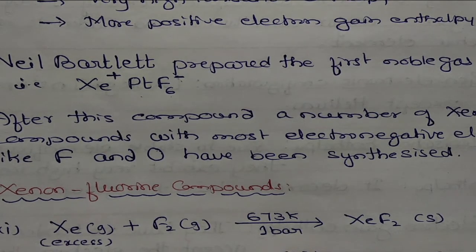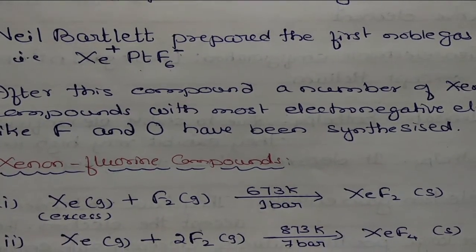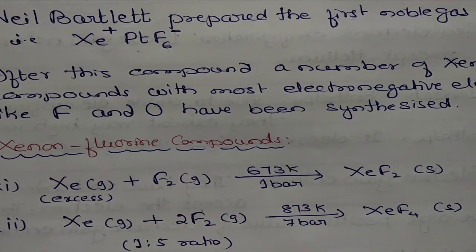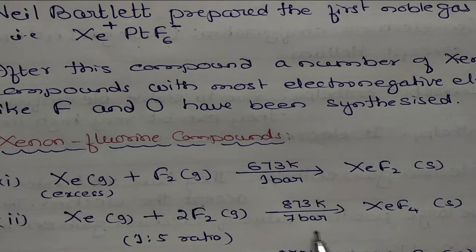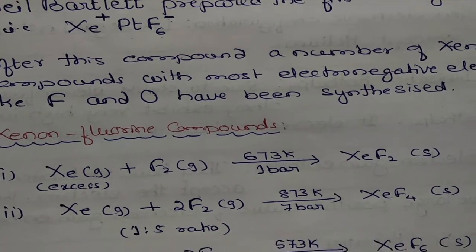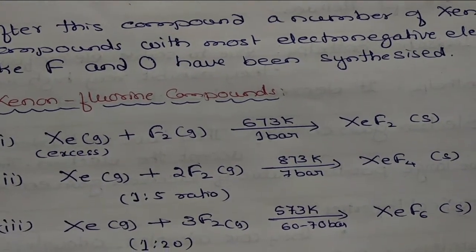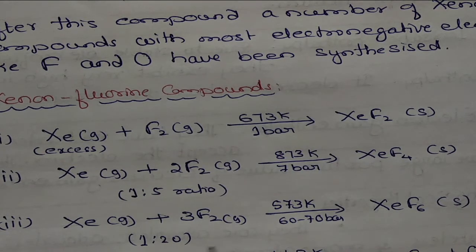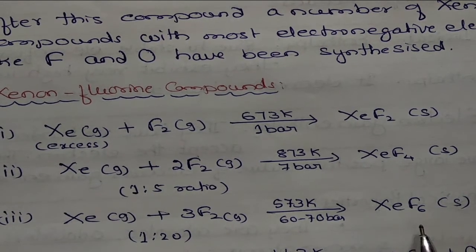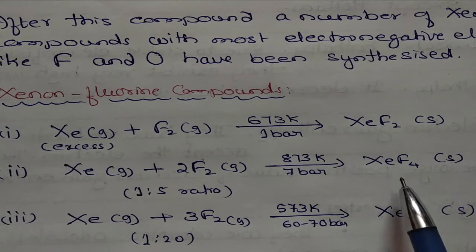Here the reaction is with xenon and fluorine only, but the conditions are changed. Xenon with fluorine in the ratio of 1:5 at 873 Kelvin and 7 bar pressure gives xenon tetrafluoride. And similarly, xenon hexafluoride is also obtained. The condition is ratio 1:20, 573 Kelvin and 60 to 70 bar pressure, giving xenon hexafluoride. Xenon hexafluoride can also be prepared from xenon tetrafluoride.